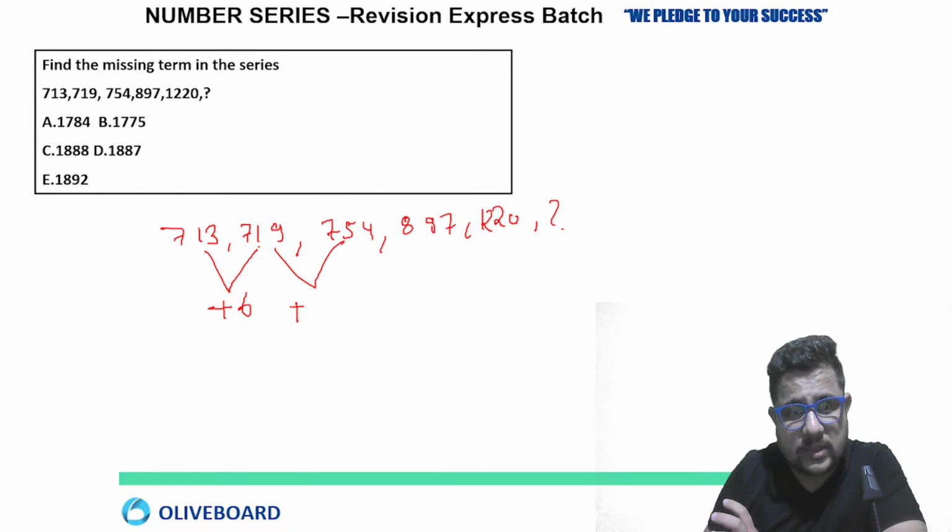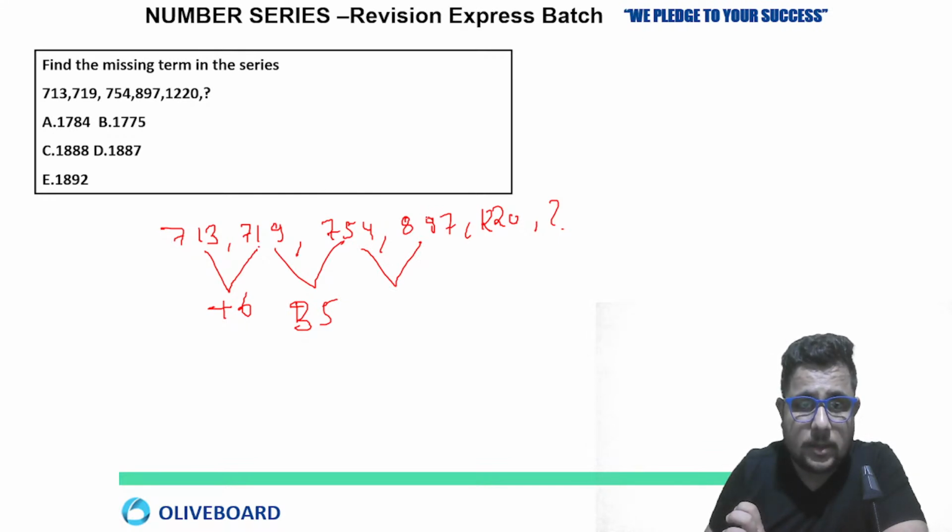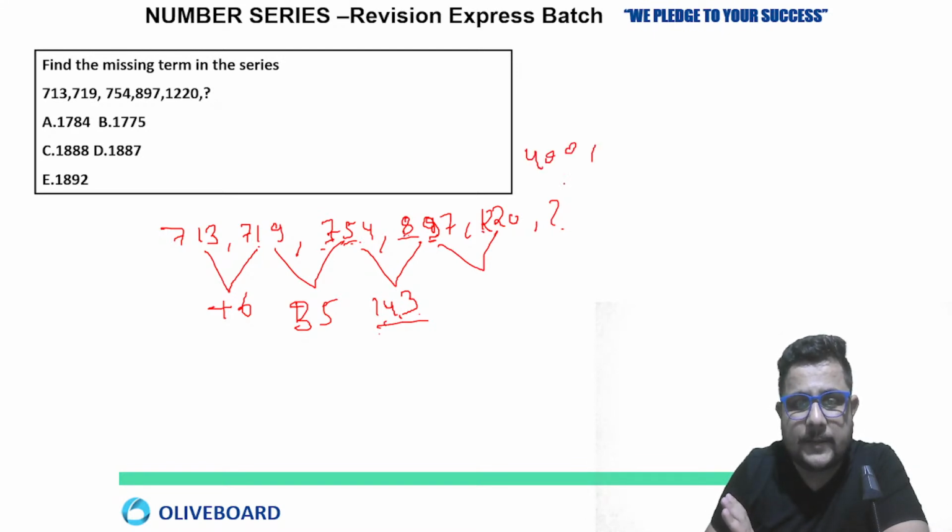719 to 754, the difference is 35. Now 754 to 897, the difference is how much here? It is 143. See how I am taking the difference. 800 minus 700, 100. 90 minus 5, 40. 7 minus 4, 3. So 143. Now 1200 minus 800, 400. 200 minus 90, what will you get? That is 110, and 20 is also extra here. So 130.